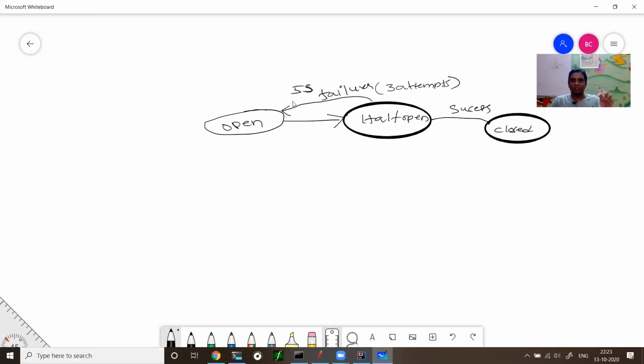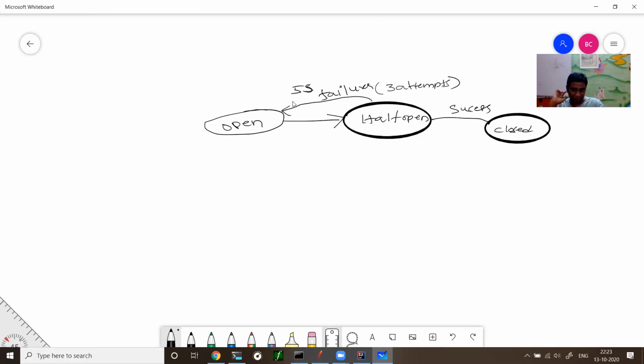So now you understood, right? What is half open? In half open state, it will send the minimum configured calls and calculate the error rate. If error rate is more than threshold, then it will go to open state. If error rate is less than threshold, it goes to closed state. When you read the documentation, you will understand. I shouldn't iterate further. Okay, I hope you get it. So that is how the slowness works here, the whole concept is around slowness, not the errors. Okay, that you need to understand.